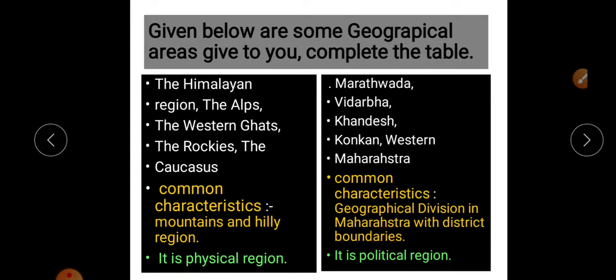These are political boundaries. Some districts are included in Marathwada, some in Vidarbha. So there are political boundaries, and that's why this is a political region, because we developed these regions.